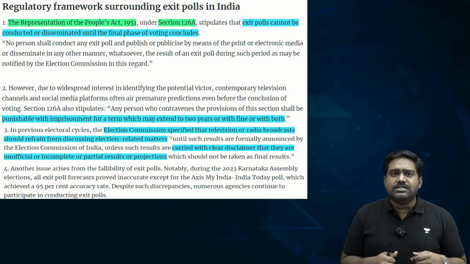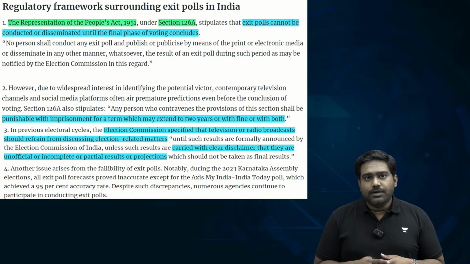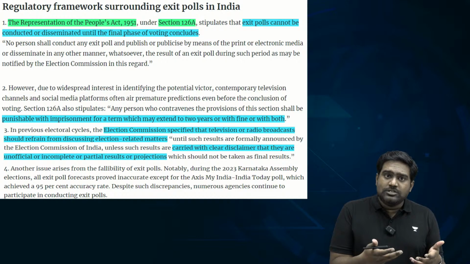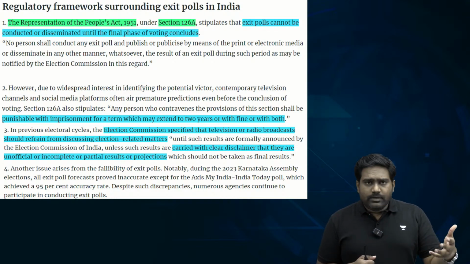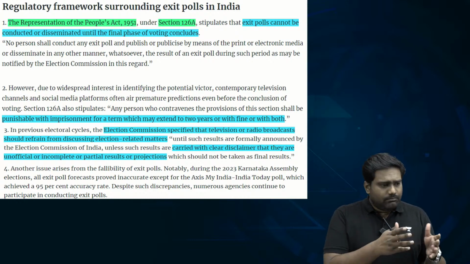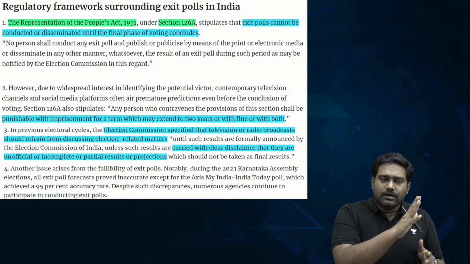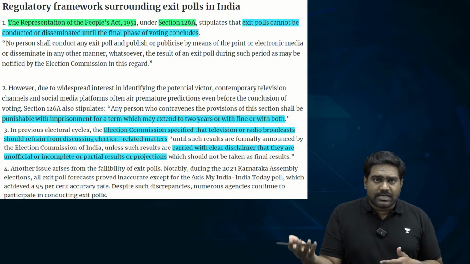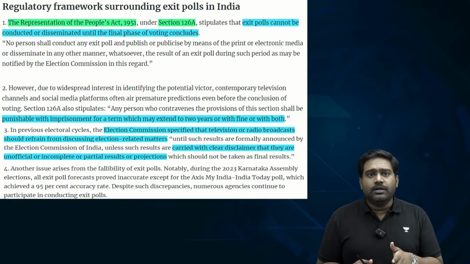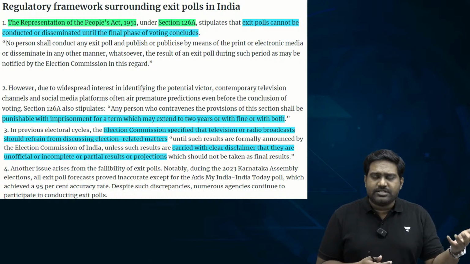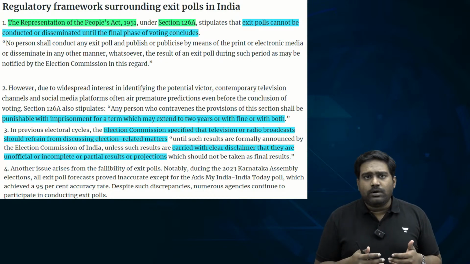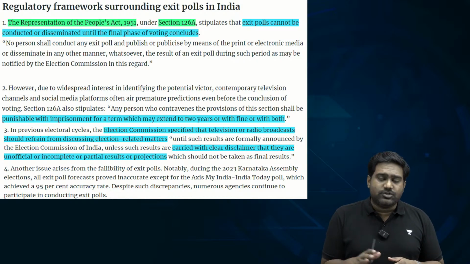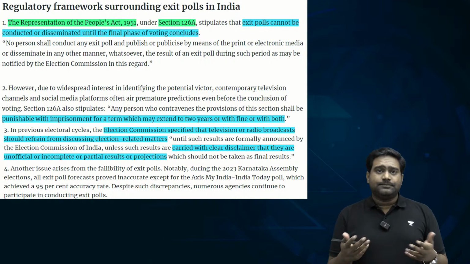If, let's say, exit poll results are released during the election cycle itself, even before the results, when different phases of polling are taking place. Imagine if exit polls are brought out by media outlets. So let's say in the first 2-3 phases of voting, exit polls are saying that a certain party is winning or a certain leader is likely to become the prime minister. Then in the other phases, in other constituencies where elections are yet to happen, this could unduly influence the voter, because they might feel, if this party or this leader is obviously going to win, then why should I waste my vote, and let me cast my vote to the same leader or the same party? So this could exercise undue influence on the minds of the voters, and this could disrupt the conduct of free and fair elections.